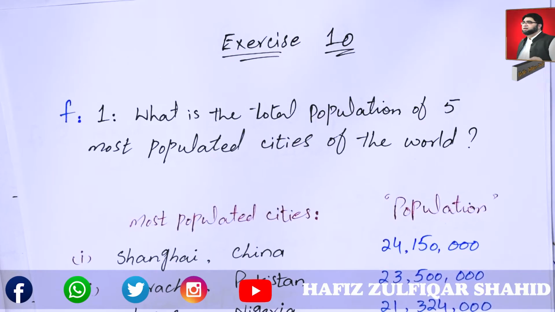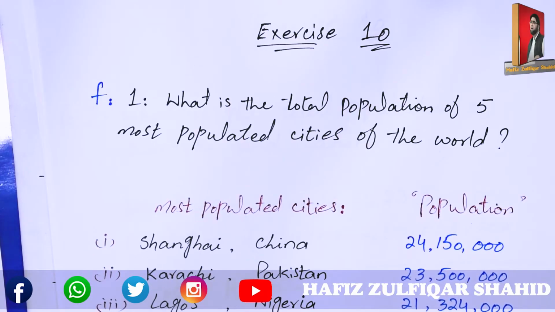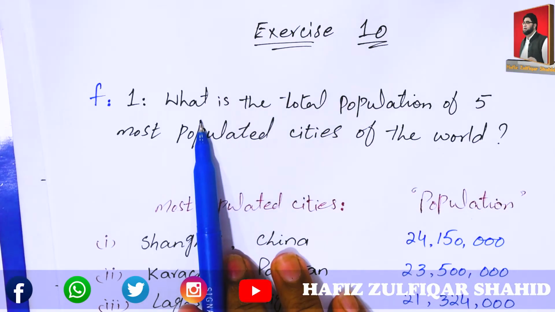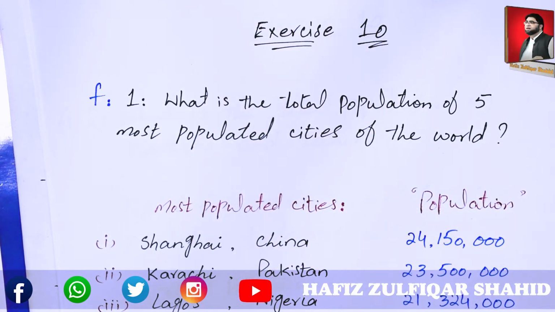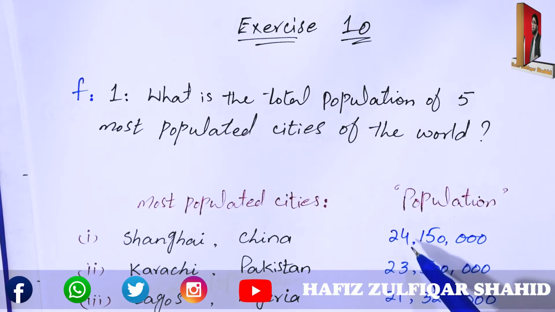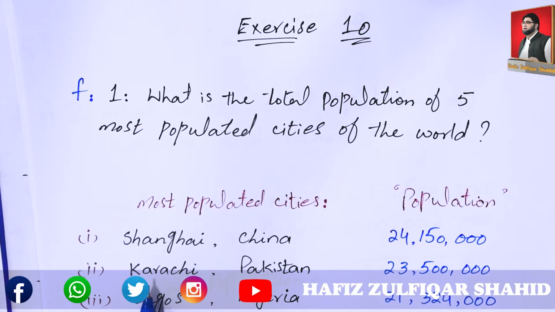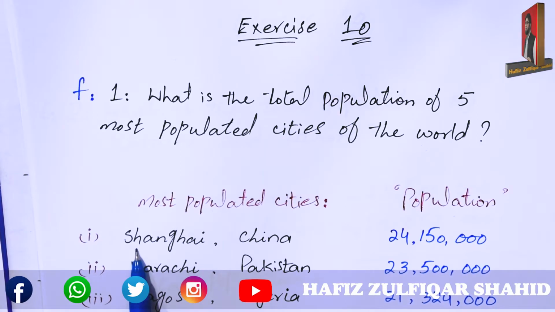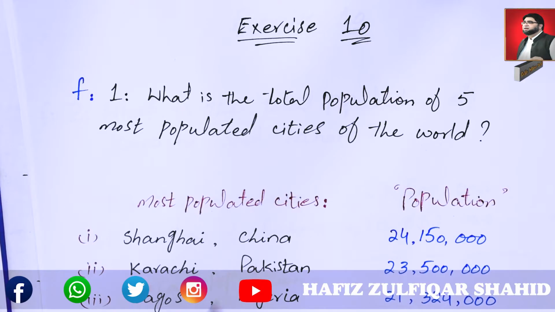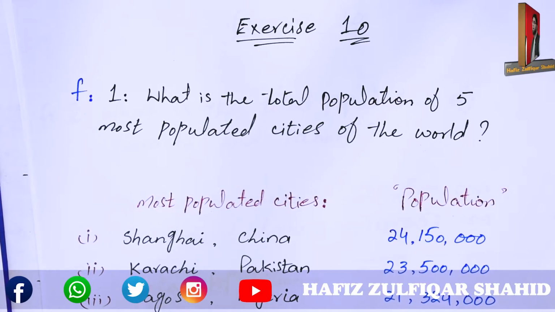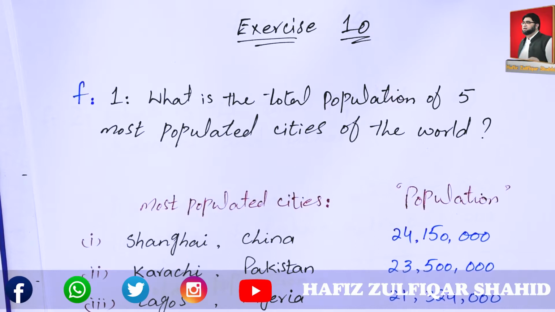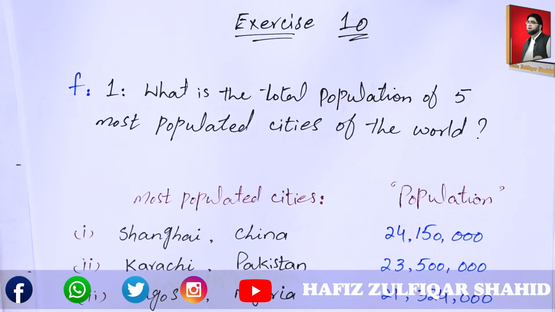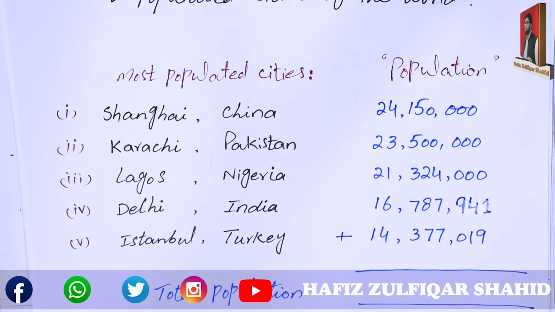In exercise 10, first was, what is the total population of 5 most populated cities? First, we will write the most populated cities, the highest populated cities. Choose 5 and write down here. The first 5 with the highest population: Shanghai of China, Karachi of Pakistan, Lagos of Nigeria, Delhi and Istanbul. Let's add the population of these 5 cities.